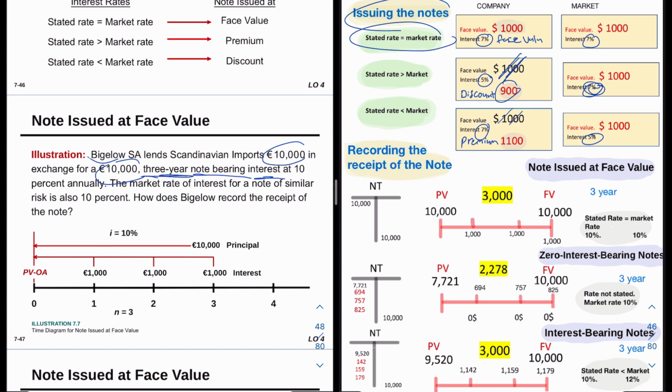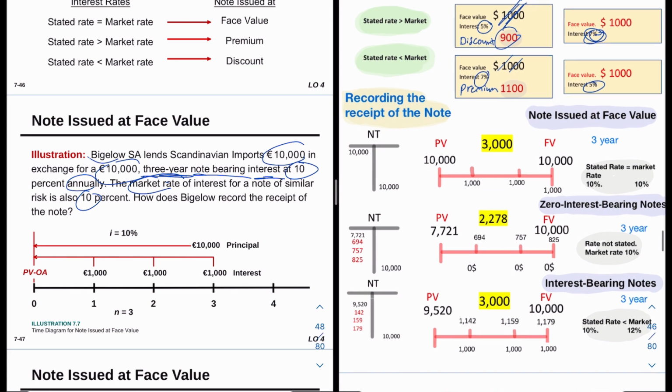So in the notes, the interest bearing is stated in the notes. With 10% annually, which is a payment annually, and the market rate is 10% too. So the market rate is equal to the stated rate. We're going to issue the note at face value.